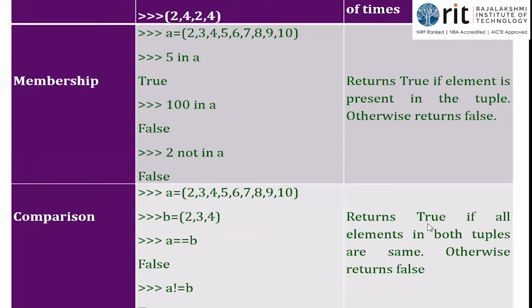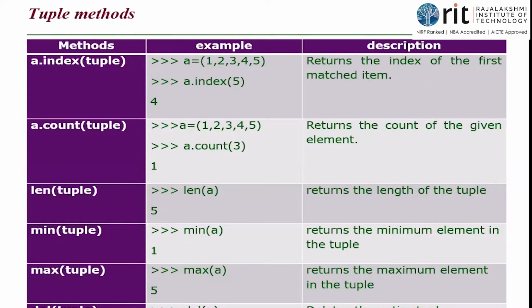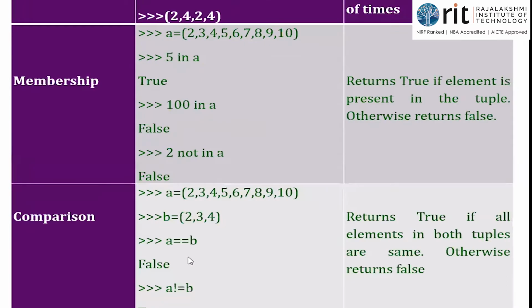When you look at the comparison operators, I've defined the tuples A and B. And then I'm going to use the equality sign. A equal to B. Don't use single equal to. If you use single equal to, then it means the assignment operator. You don't use that. We are doing the comparison here. So A equal to B. We check whether the values in tuple A are the same as the values in tuple B. If they have the same number of items and same values, then it will return True.